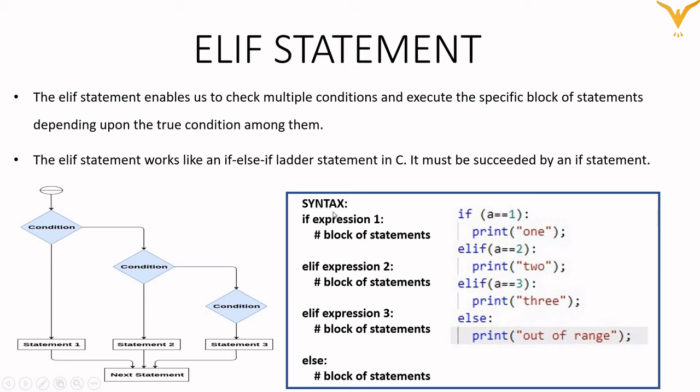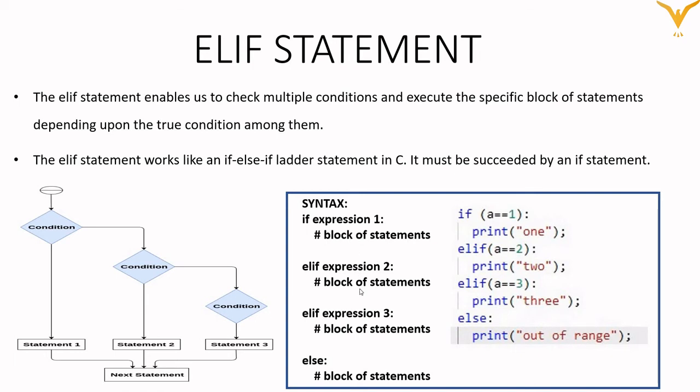Now see, this is the syntax. If expression 1 is true, then it will execute this particular block of statements. Suppose this expression 1 is false, then it will move to the next one and check the condition in the second elif statement. If this also becomes false, then it will go to the third elif expression, and if that also becomes false, then it will go to the last, that is else. Got it? Okay, so this is how the elif statement works.